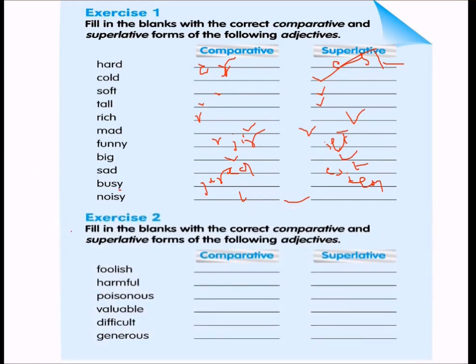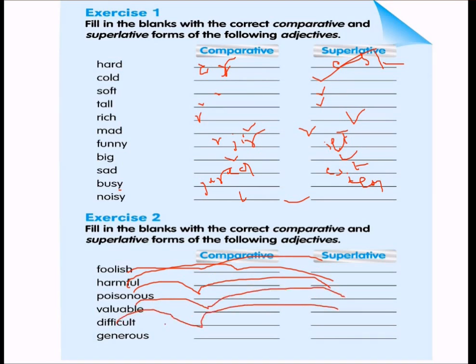Now fill in the blanks with the correct comparative and superlative forms of the following adjectives. Foolish: you cannot have "foolishier" or "foolishiest". You have foolish, more foolish, most foolish. Harmful, more harmful, most harmful. Poisonous, more poisonous, most poisonous. Valuable, more valuable, most valuable. Difficult, more difficult, most difficult. Generous, more generous, most generous.